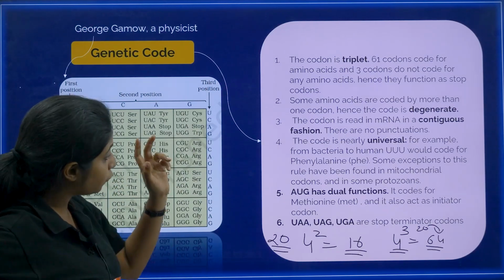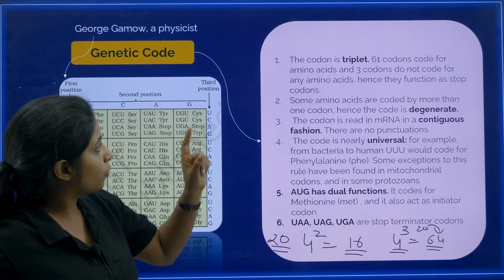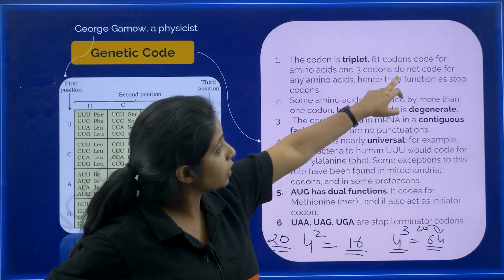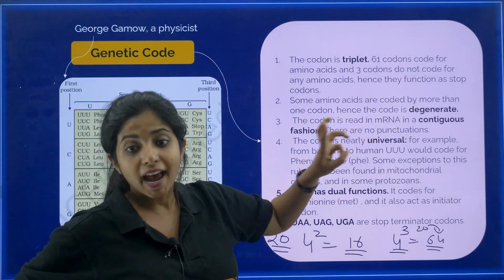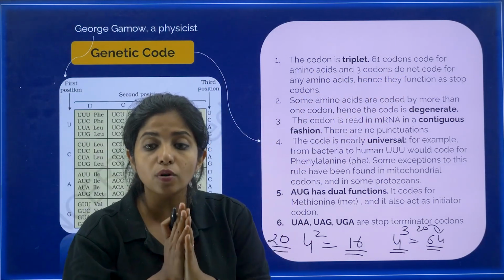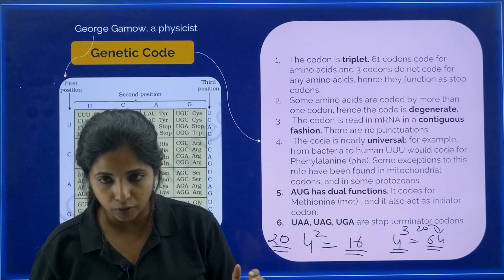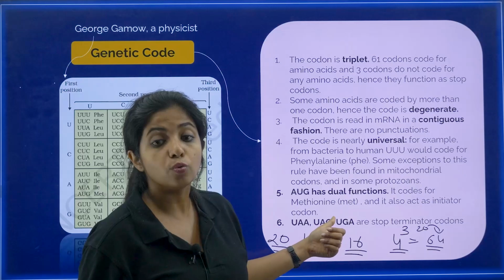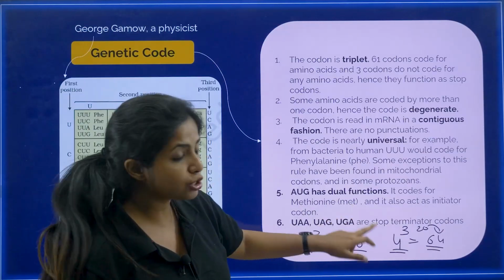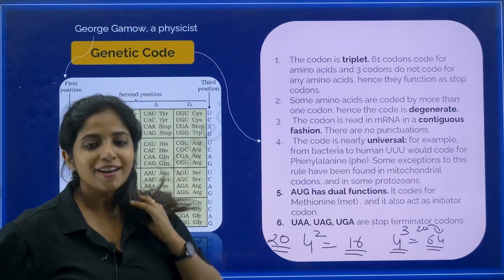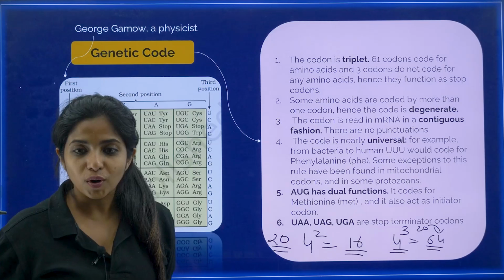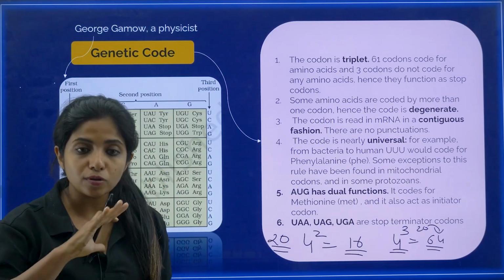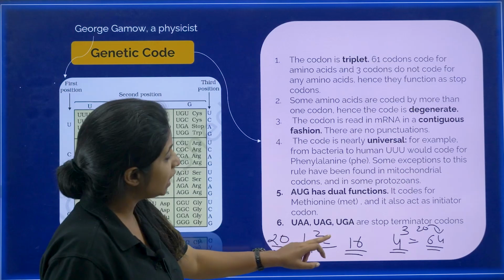Now let's see the features of the genetic code. The first salient feature is that the codon is triplet, my dear children. Among them, 61 codons code for amino acids, and 3 codons do not code for anything. They are acting as stop codons. And what are those? UAA, UAG, and UGA. 3 of them are the terminator codons or stop codons. So this is one salient feature.